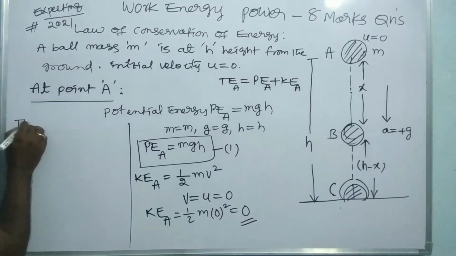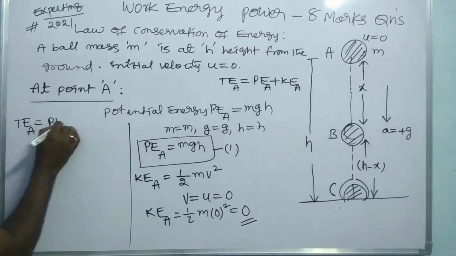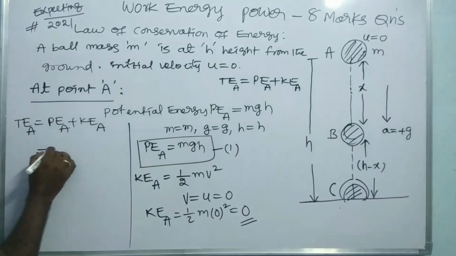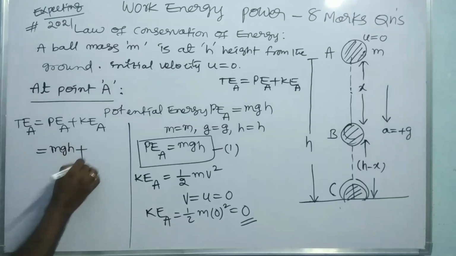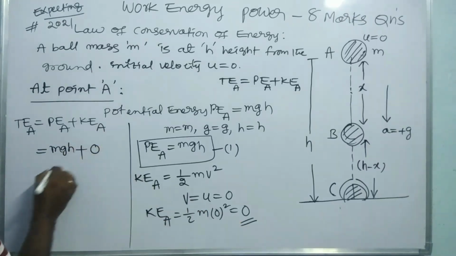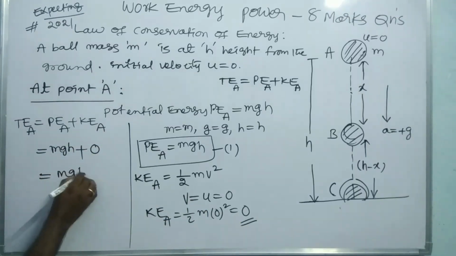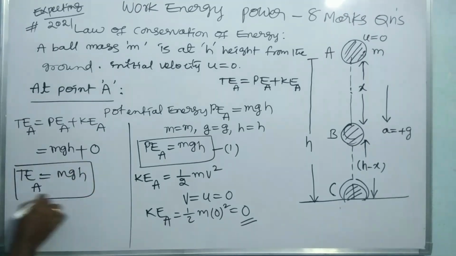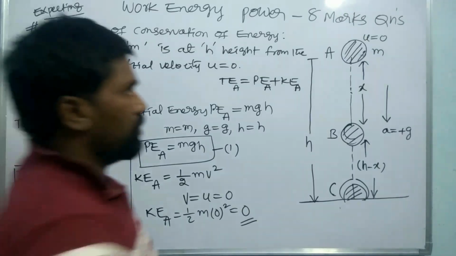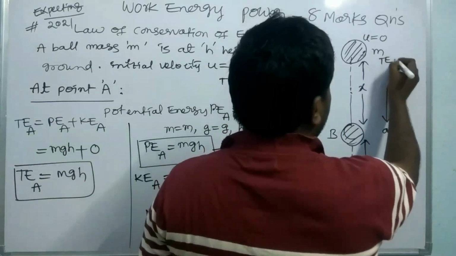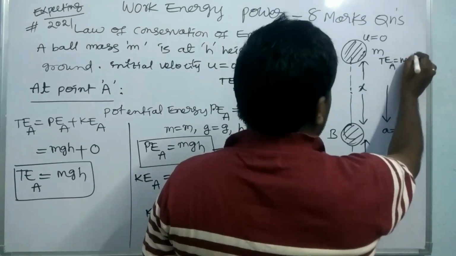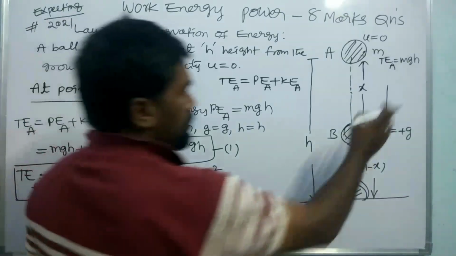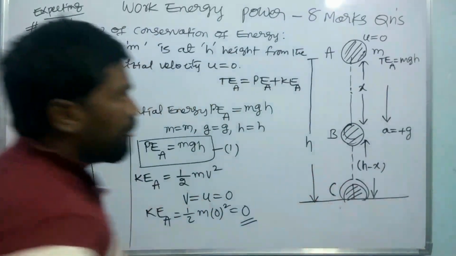Therefore the total energy at A is equal to PE at A plus KE at A. PE at A is equal to mgh, and KE at A is equal to 0. So it should be written as mgh. This is the total energy of the body. So TE at A is equal to mgh. Note down, TE at A is equal to mgh. So note it, all of you.